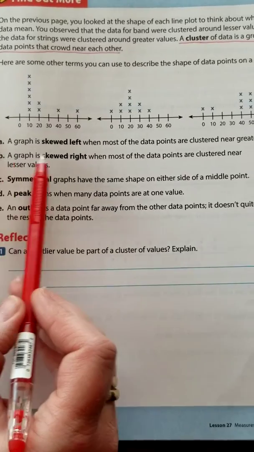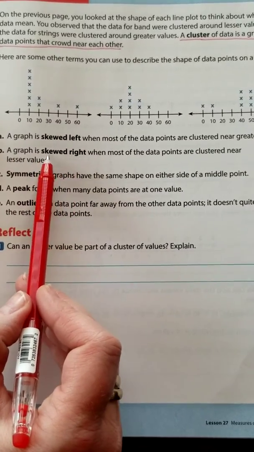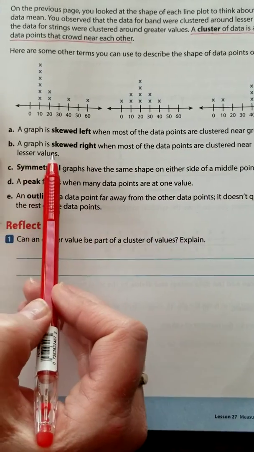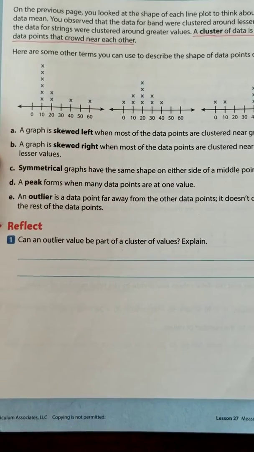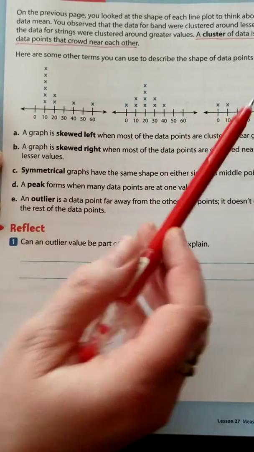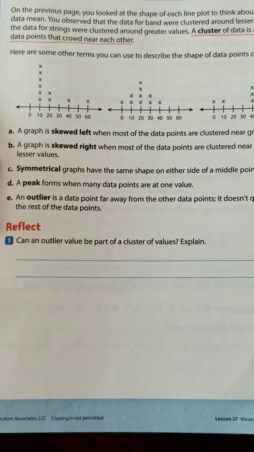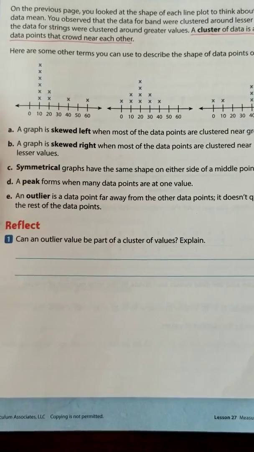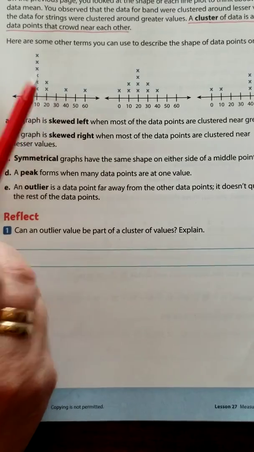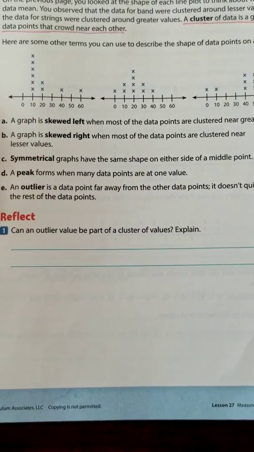Let's look at B. A graph is skewed right when most of the data points are clustered near the lesser values. So let's look. Which one of these graphs has most of the data points clustered near the lesser values? I hope you chose this one because this is the graph that is skewed right.